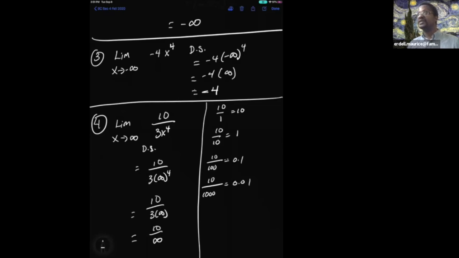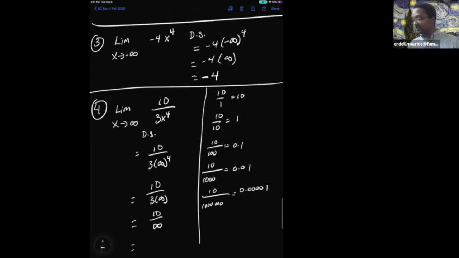If I divide it by 1,000,000, the answer is 0.00001. If I divide it by 1,000,000,000, the answer is going to be 0.00000001.